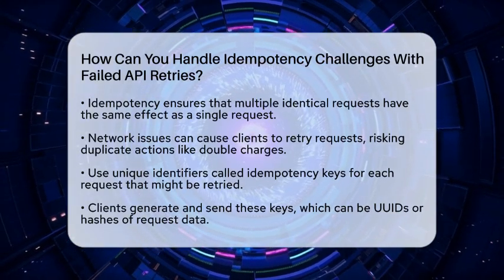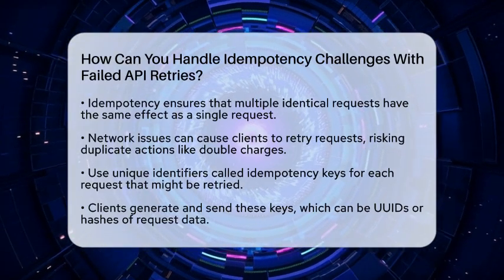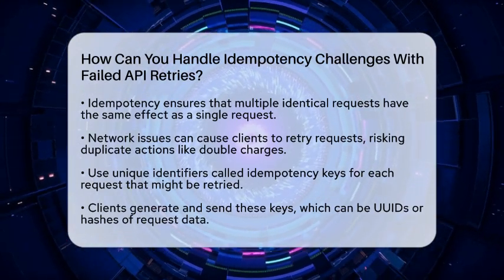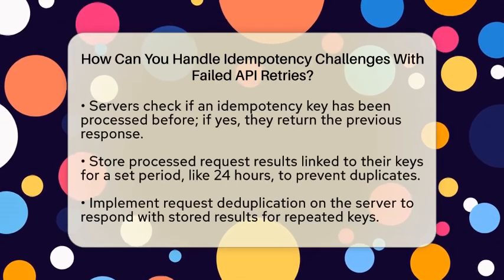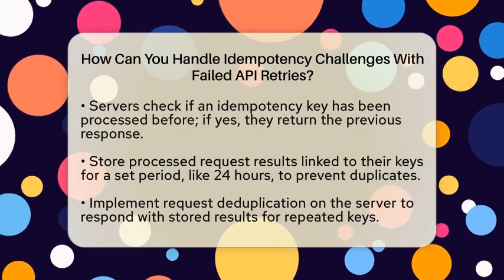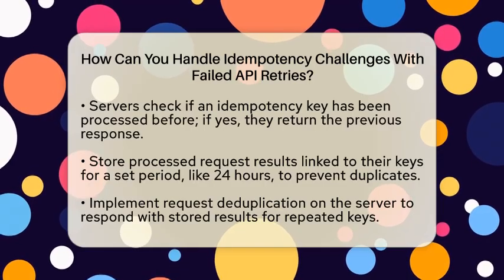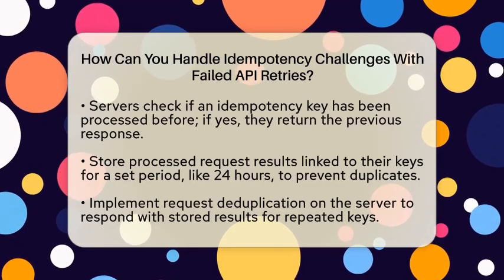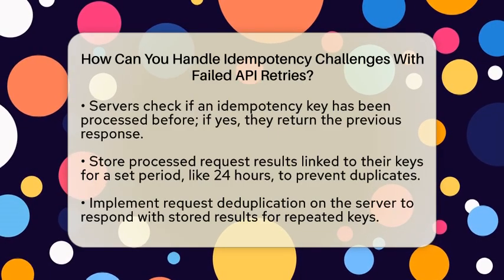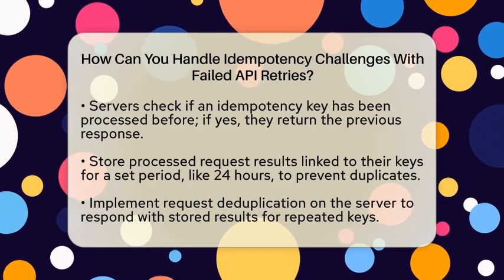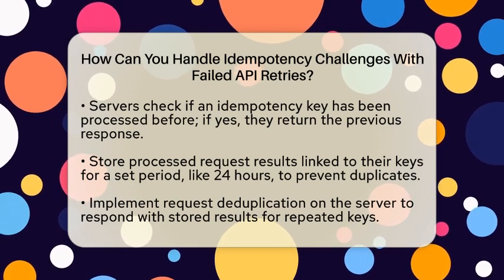One of the most effective ways to manage this is by using unique identifiers called idempotency keys. Clients should generate a unique, consistent key for each request that might be retried. For example, a universally unique identifier or a hash of the request data can serve as this key. When the server receives a request with an idempotency key, it checks if it has already processed that key. If it has, it simply returns the previous response. If not, it processes the request and stores the result linked to that key. This way, even if the client retries, the server knows it's the same request and avoids duplicate actions.